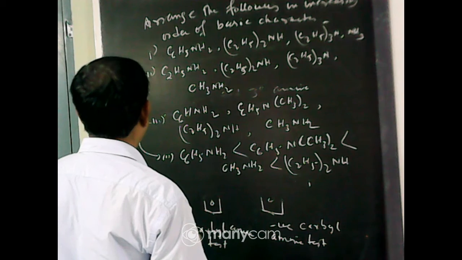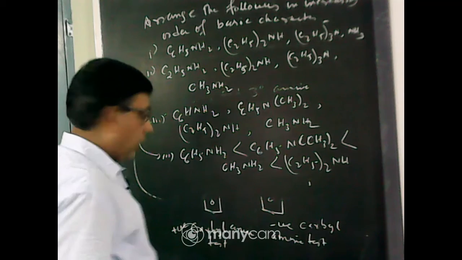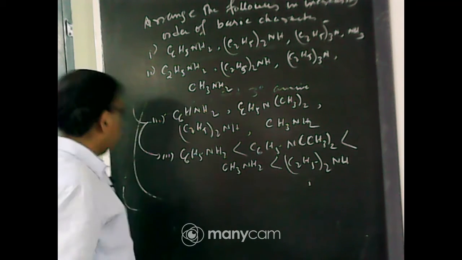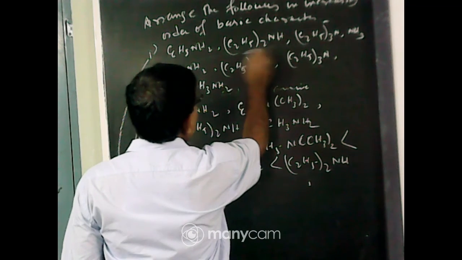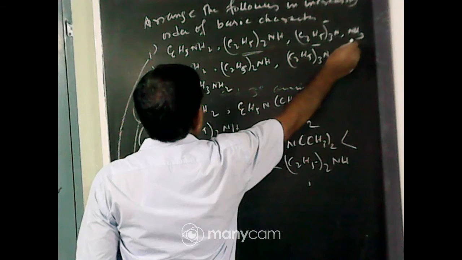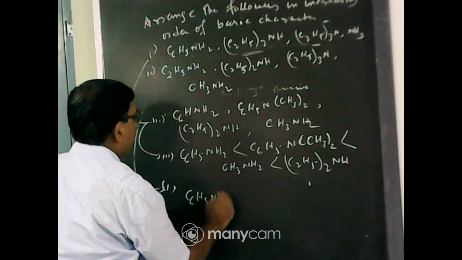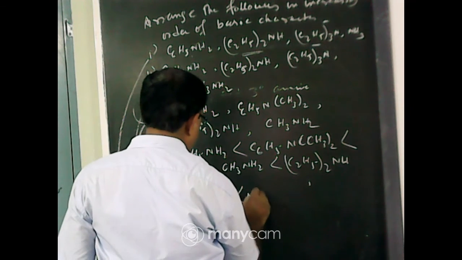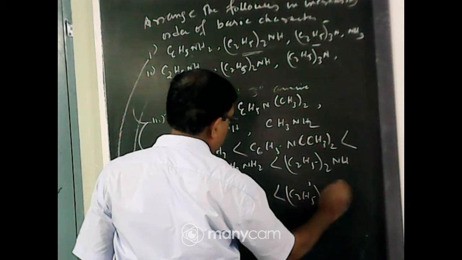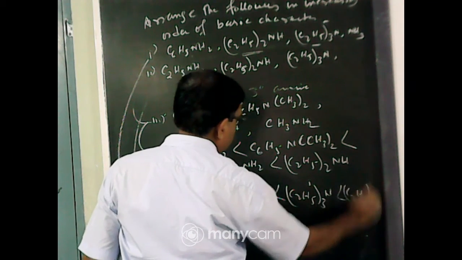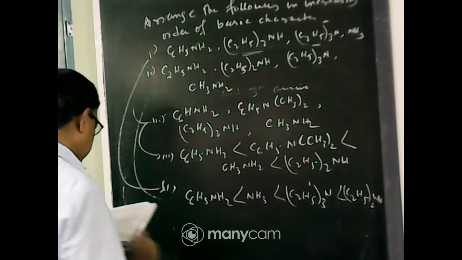Okay, hello. Now question number 1. Which is most basic? Secondary amine, then tertiary amine, then ammonia, and the least basic is this. So C6H5NH2 is least basic, then ammonia, then tertiary amine (C2H5)3N, then secondary amine (C2H5)2NH. So you know secondary amine is the most basic.